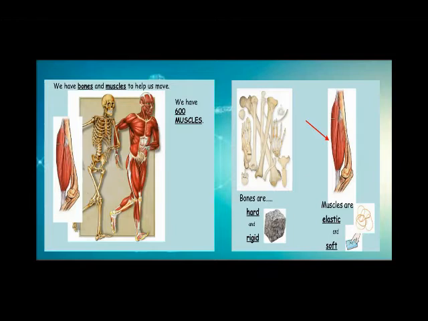Okay, is it clear? The skeleton does not work alone. It needs the muscles. When the bones and muscles work together, they form the musculoskeletal system. In this picture, you can observe the different types of bones. Bones are hard and rigid. We have already discussed this in the previous slide. Muscles are elastic and soft. Elastic means they can easily stretch.